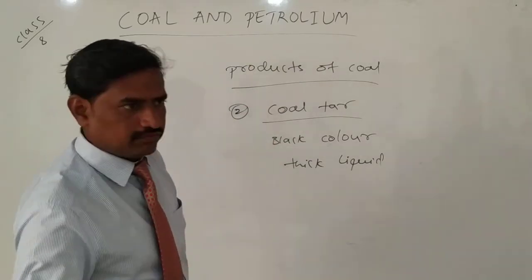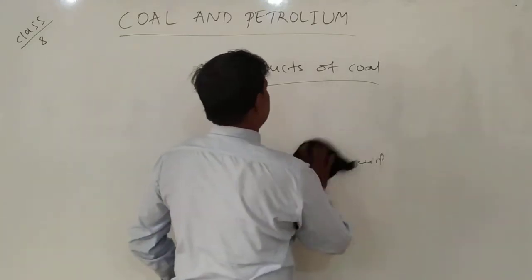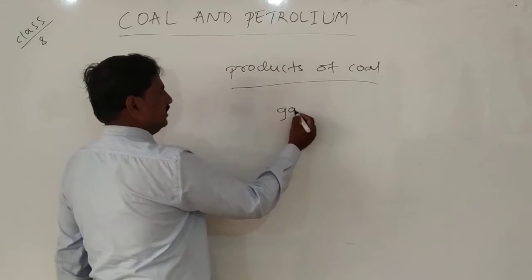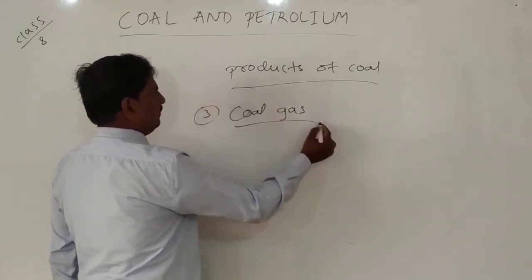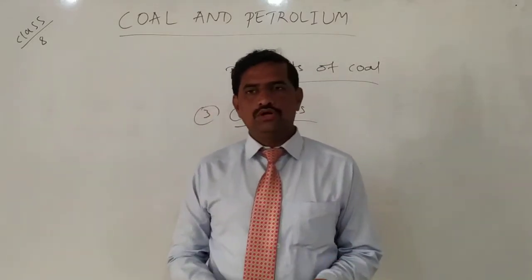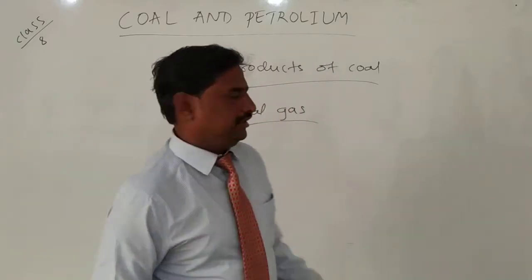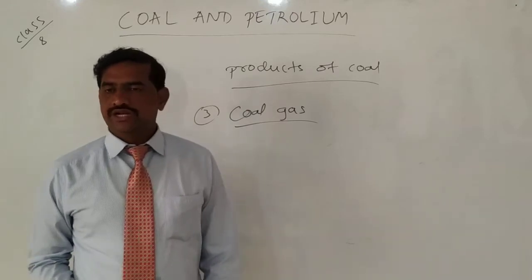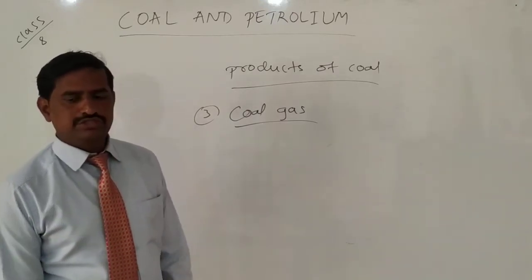The next one after coal tar is coal gas. Coal gas is also one of the products of coal. It forms during the conversion of coal into coke. During the conversion of coal into coke, coal gas is produced, and this coal gas is also used in industries to generate heat.